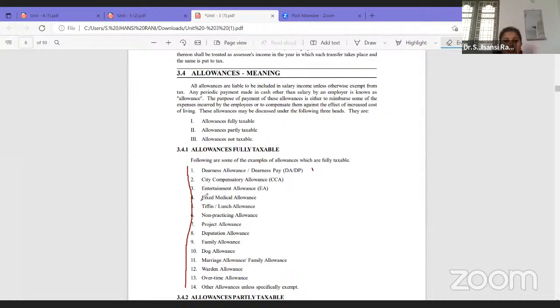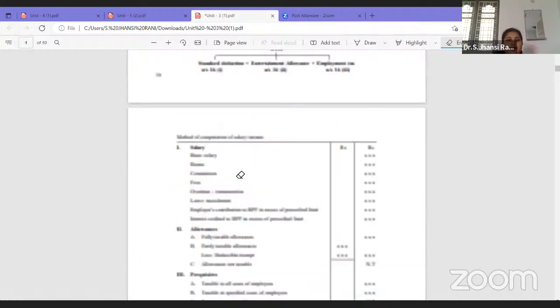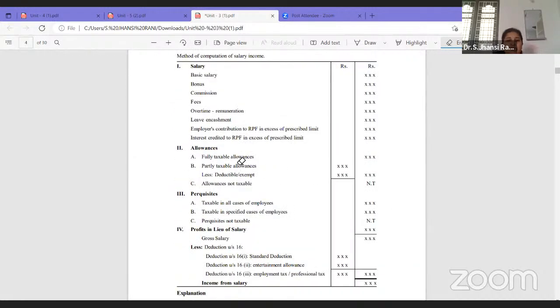And the only thing is entertainment allowance. This is allowed as deduction only for government employees. For all remaining employees, it will be taxable. So now we'll move to the next one, partly taxable allowances. So what are these partly taxable? If you look at the format here, the first one is allowances fully taxable.